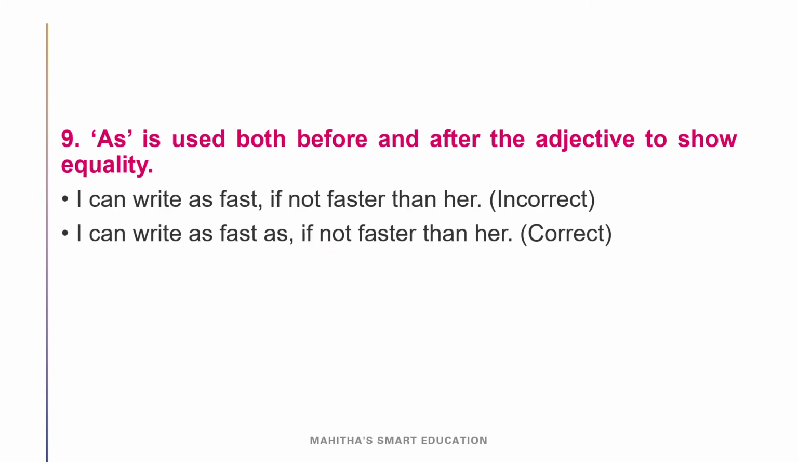Remember this. Okay. And our ninth rule: as is used both before and after the adjective. If as is used before the adjective, then we have to place another as after the adjective also, like fastly or quickly or anything. She is as beautiful as her, like that. We have to place as before and after the adjective.